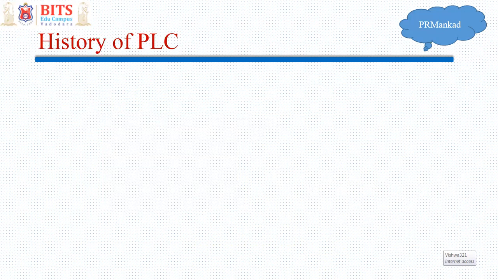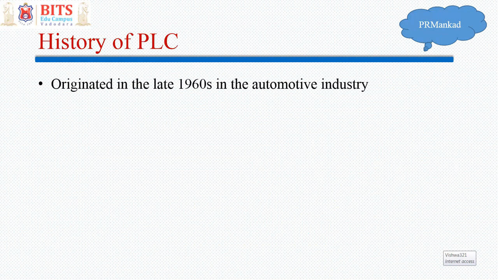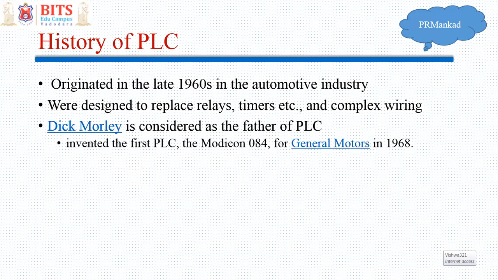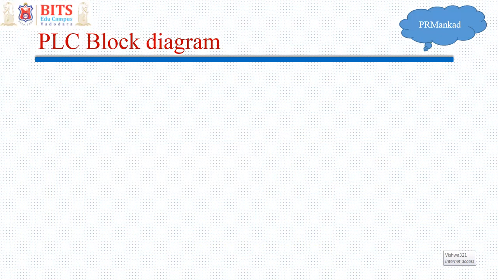So, what is the history of PLC? It originated in the 1960s in the automobile industry, and it was designed to replace relays, timers, etc., and complex wiring. Dick Morley is considered the father of PLC. It was invented first by Modicon, the 084 series, and it was for General Motors in 1968. Right? Now let's see the PLC block diagram, the main parts of PLC.